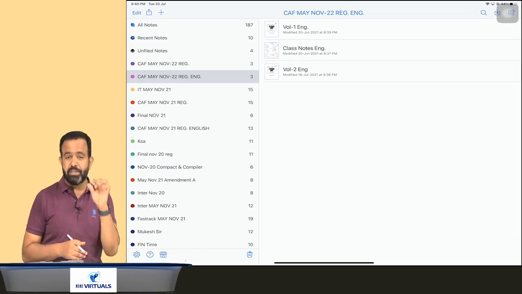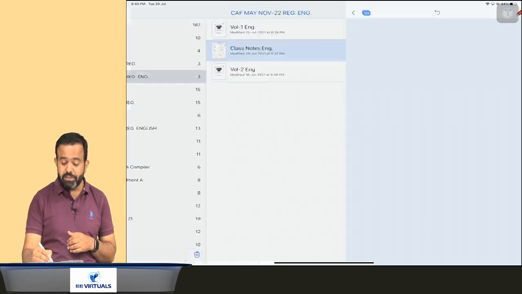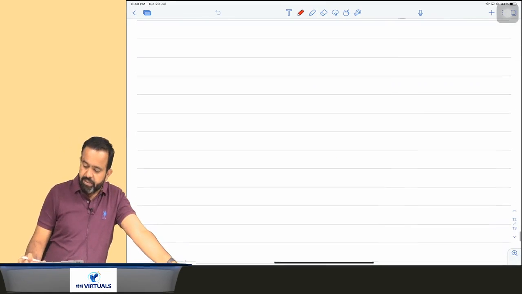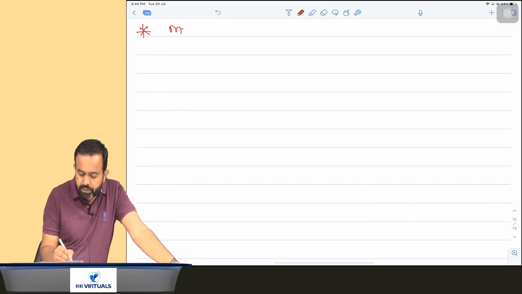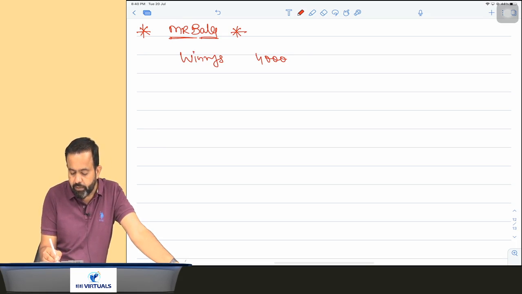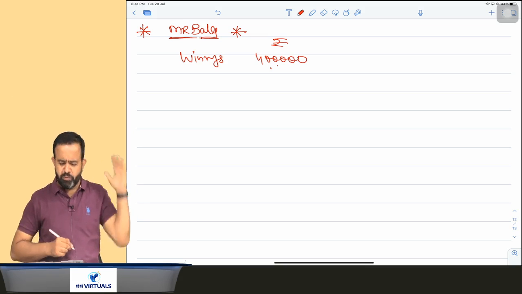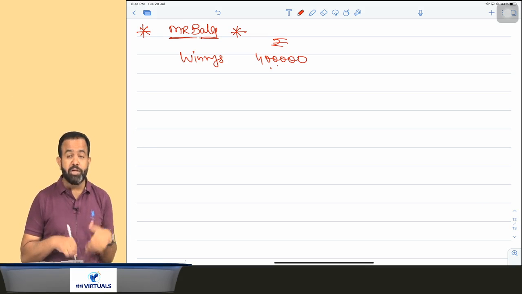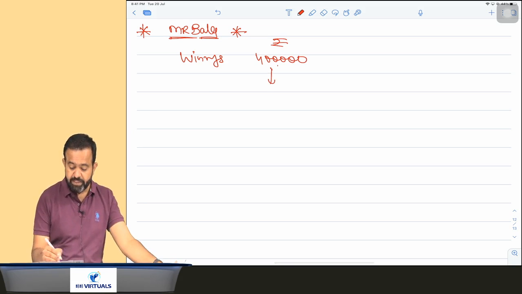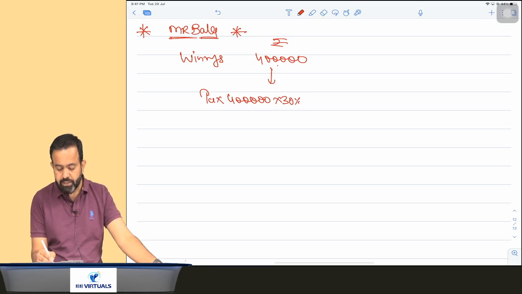That is because there is some reason, and the reason is special tax rates. Many times an assessee is chargeable at a special rate. I can take one example. Suppose there is one person, Mr. Bala, and Bala does not have any other income. He has only winning income, of 4 lakh. Against winning income, he cannot claim the basic exemption benefit. So he has to pay tax. So here the tax amount is 4 lakh multiplied by 30%. It comes to 1,20,000.